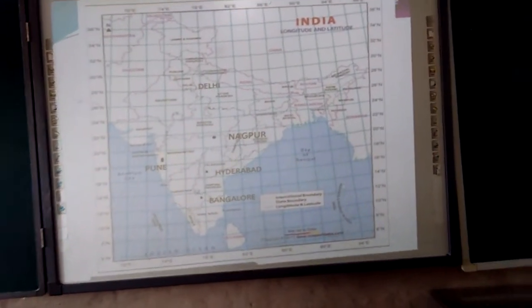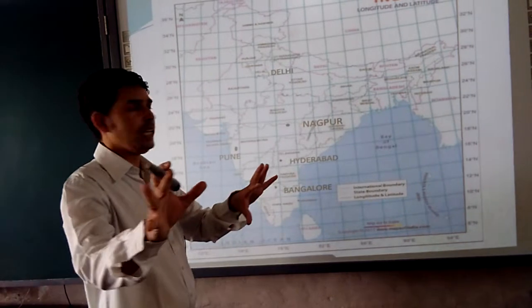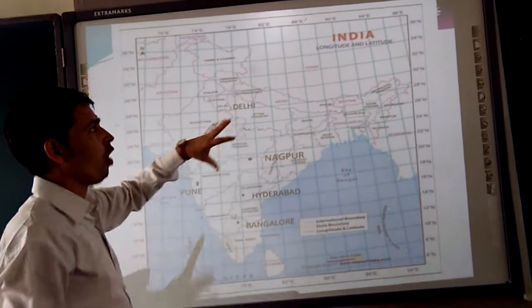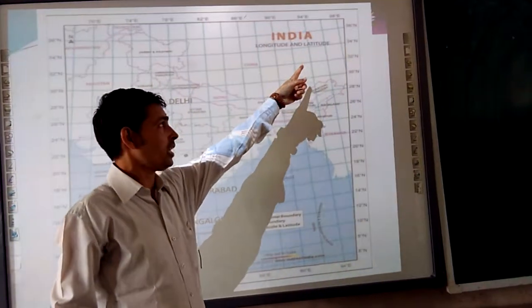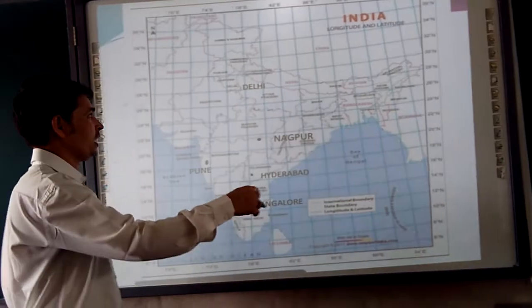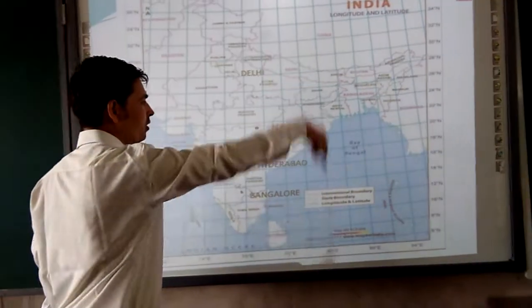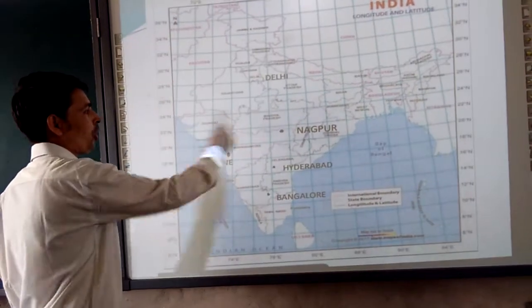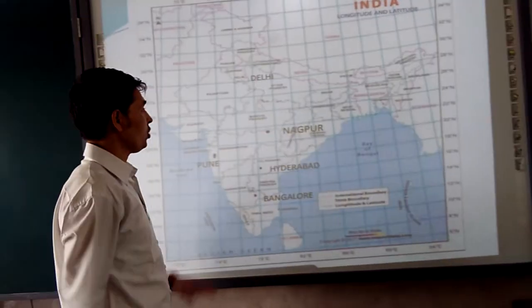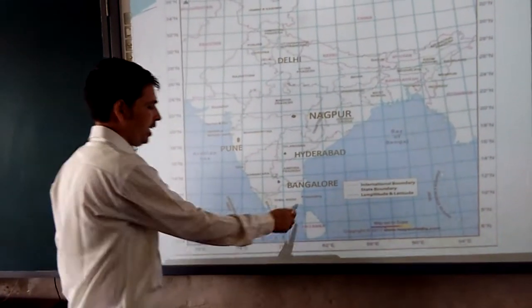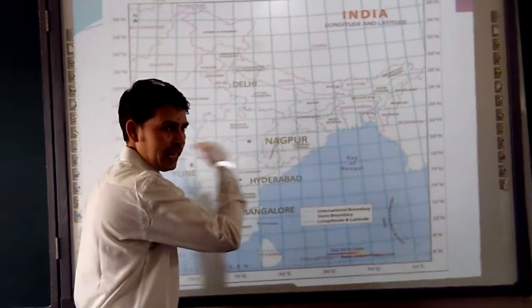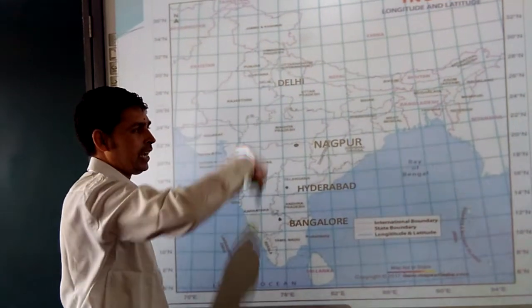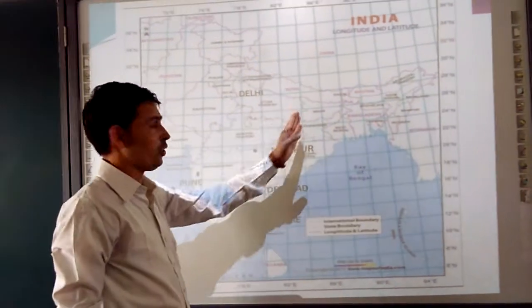This next slide shows the web-type structure of longitudes and latitudes of India. You are seeing the vertical lines going here and the horizontal lines going here. These are latitudes running, the sleeping lines, and the standing lines are longitudes.